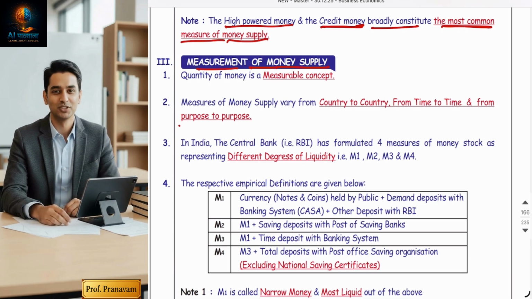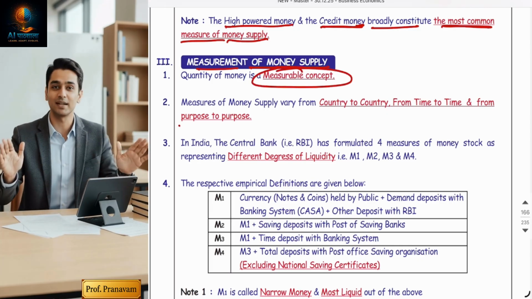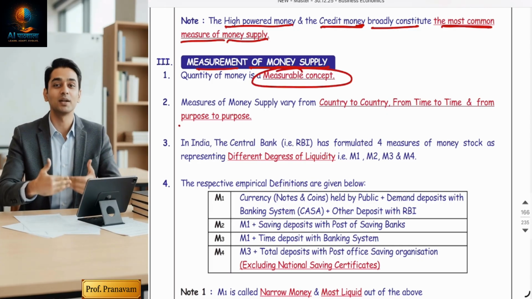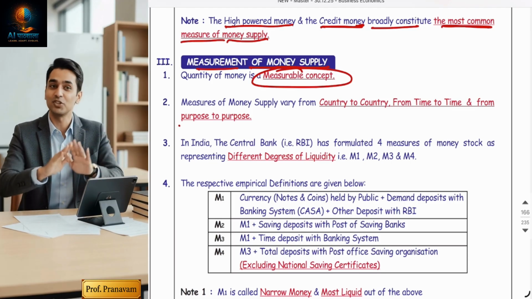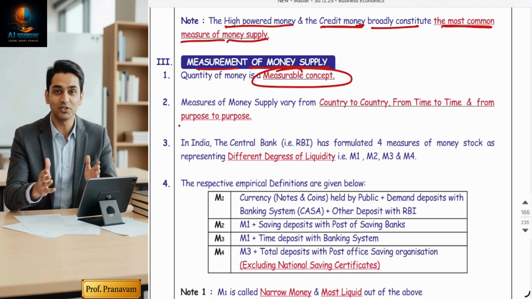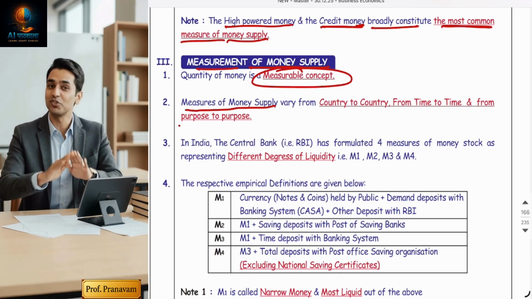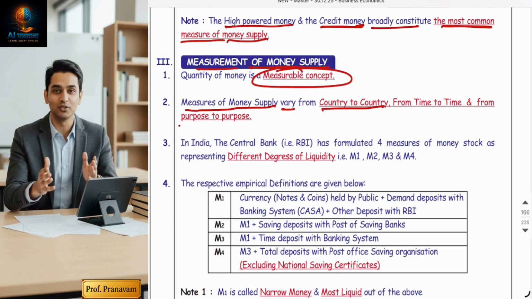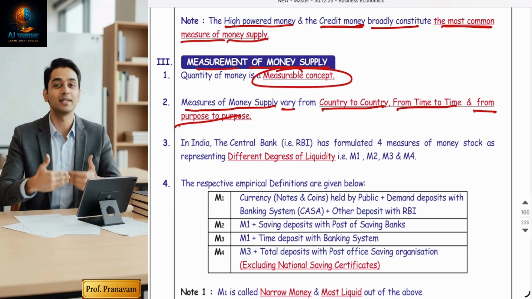The first point, before we start with this topic, you should understand that quantity of money is a measurable concept. RBI or the central government knows how to measure money. Without measurement, planning is not possible. The situation can be out of control. So I can say that money supply is a measurable concept, but the definition, the measures, the methods, the formula of money supply may vary from country to country, from time to time, from purpose to purpose.